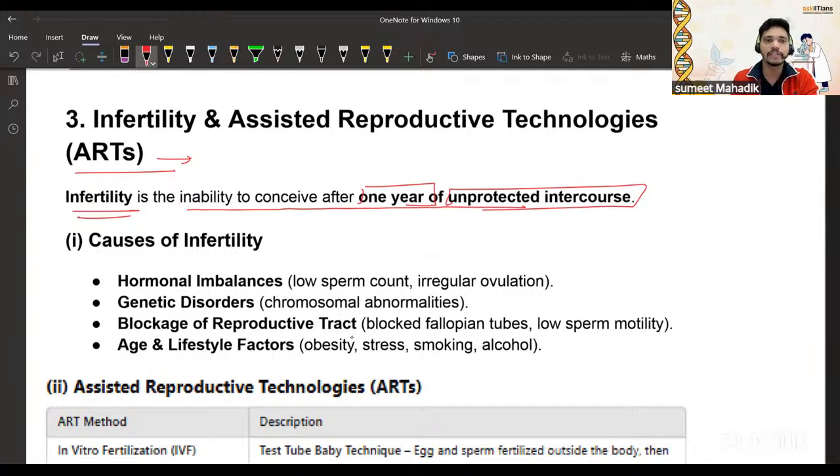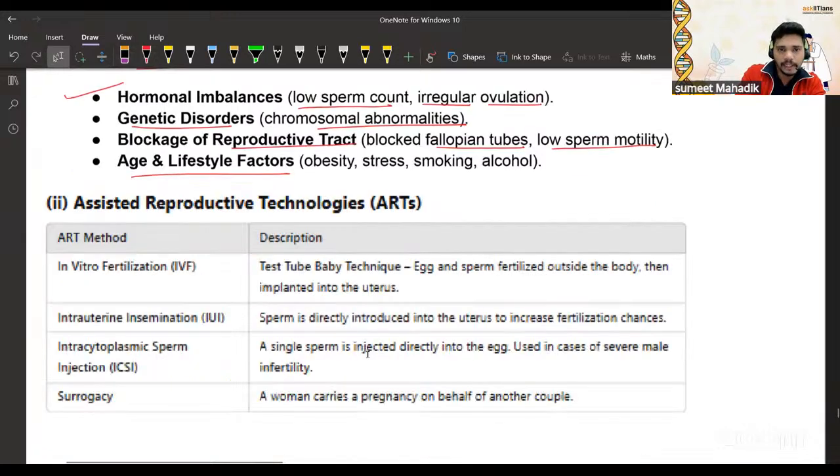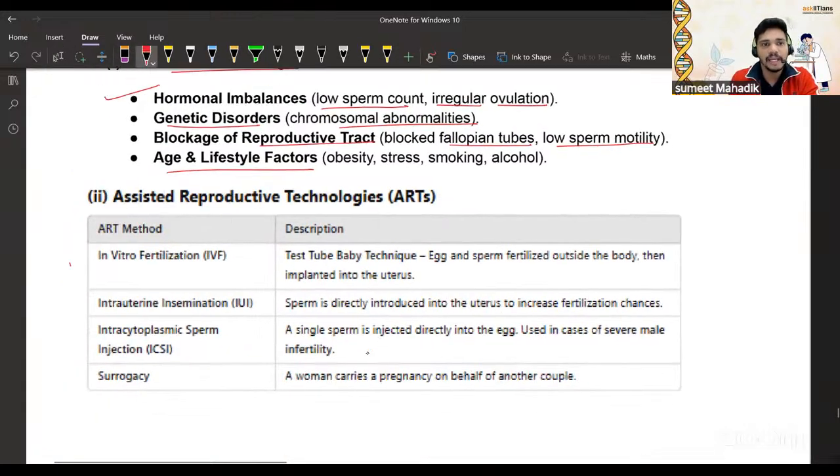Now, causes of infertility: hormonal imbalance, low sperm count in case of male, irregular ovulation, genetic disorders such as chromosome abnormalities, blockage in the reproductive tract, blocked fallopian tubes, and low sperm motility, which will be problematic. Age and lifestyle factors are also a major problem, right? So, is it clear?